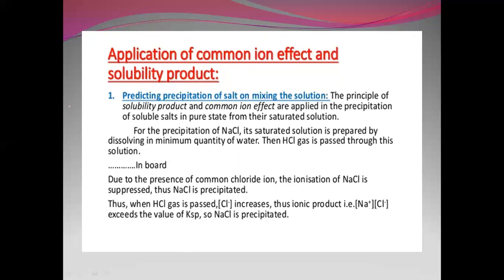Due to the presence of common chloride ions, the ionization of NaCl is suppressed. Thus, when HCl is passed, Cl minus increases, and the ionic product of Na plus and Cl minus exceeds the value of Ksp. So NaCl is precipitated. This is what we were discussing about ionic equilibrium.